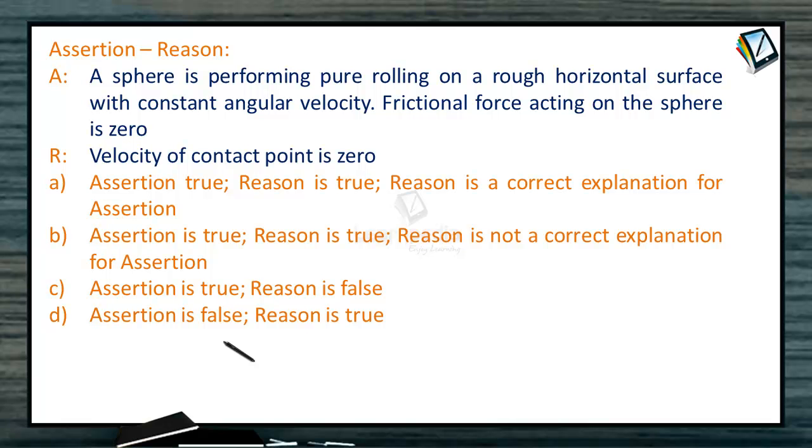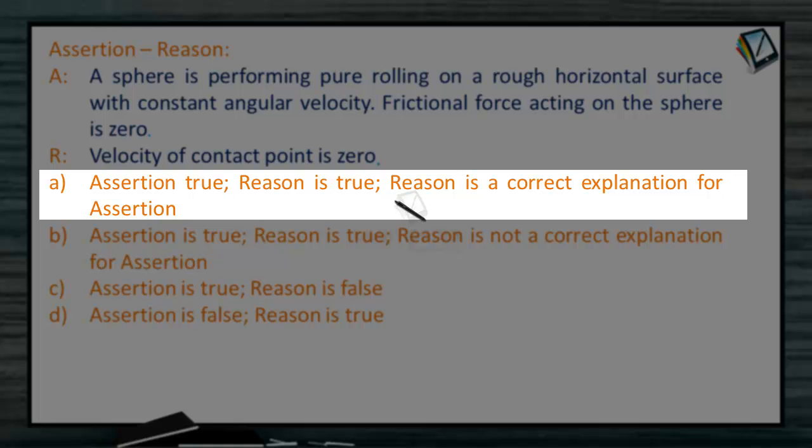Assertion and reason. A sphere is performing pure rolling on a rough horizontal surface with constant angular velocity. Assertion: Frictional force acting on the sphere is zero. Reason: Velocity of contact point is zero. Option: Assertion true, reason is true, reason is the correct explanation for assertion.